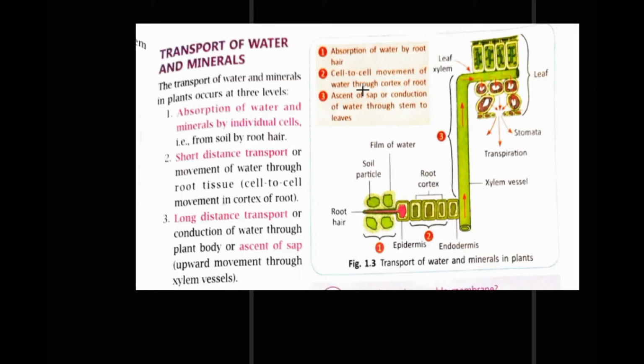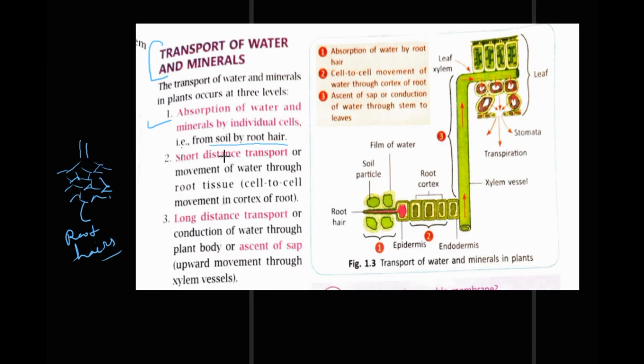This is transport of water. How are water and minerals transported? It is conducted at three levels. First is absorption of water and minerals by individual cells, that is from soil by the root hairs. These are roots and they have thread-like structures. You have seen roots of plants, they have thread-like structures called root hairs. Right?